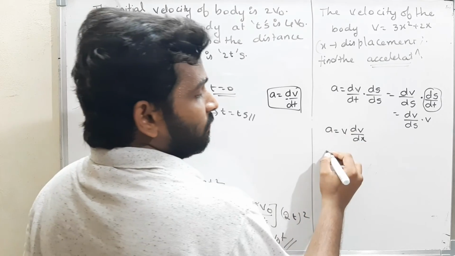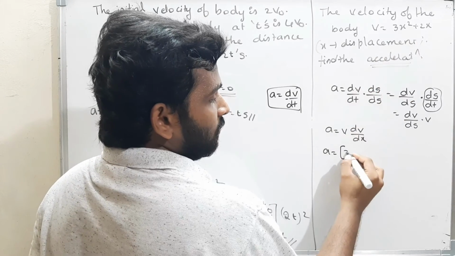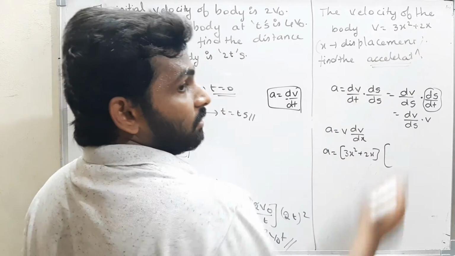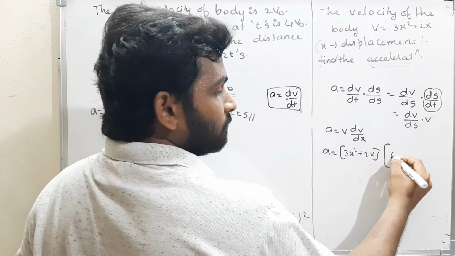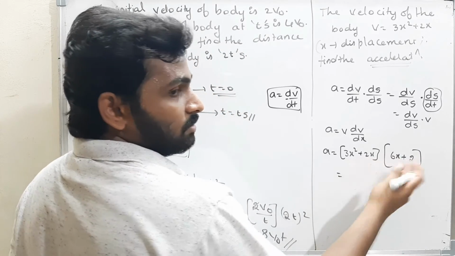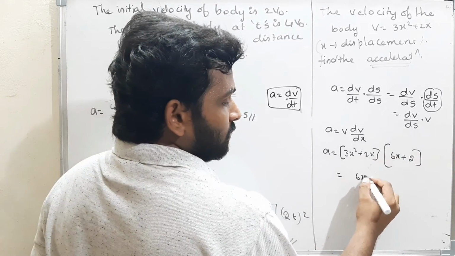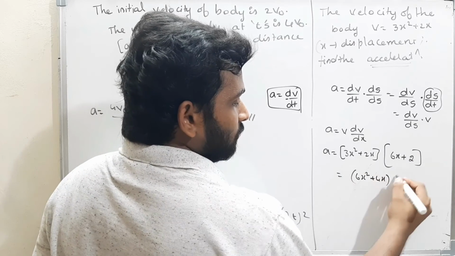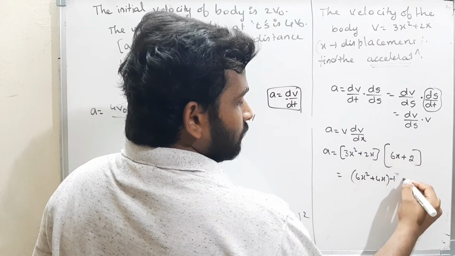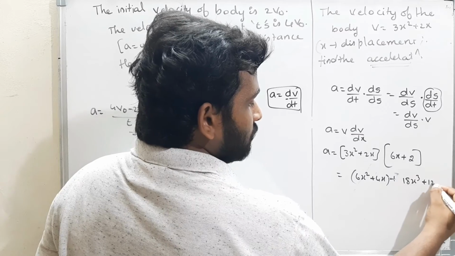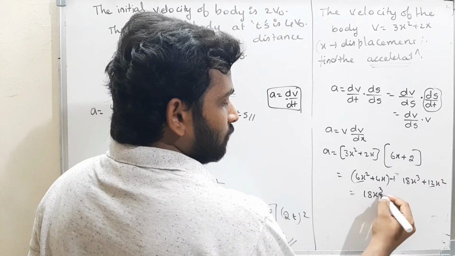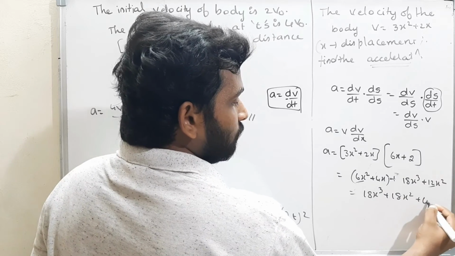Now differentiate it. Acceleration is equal to v into dv by dx. v is 3x square plus 2x. What is the differentiation of 3x square? It is 6x. Plus the differentiation of 2x, that is nothing but 2. Therefore, the acceleration of the body, just multiply it, you will get the answer. 6x square plus 4x into, okay, plus 18x cube plus 12x square. Therefore, 12 plus 6 is 18x cube plus 18x square plus 4x. This is the answer.